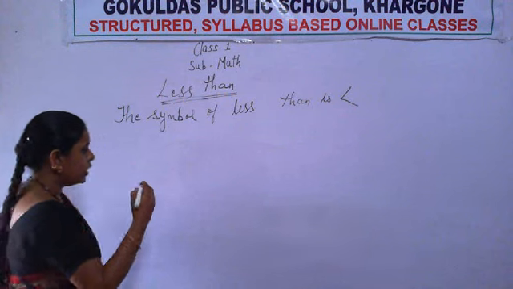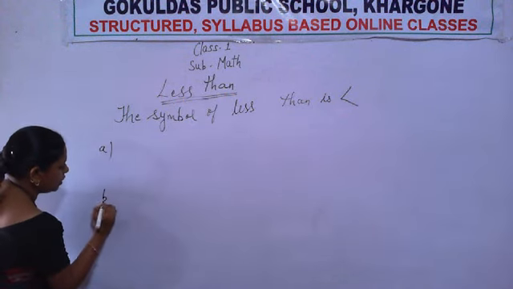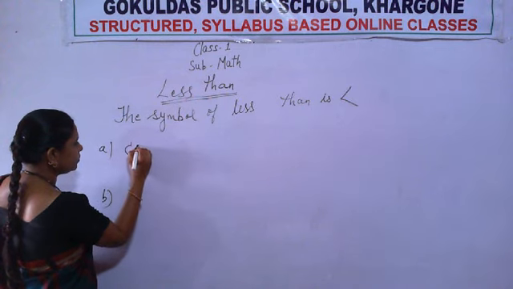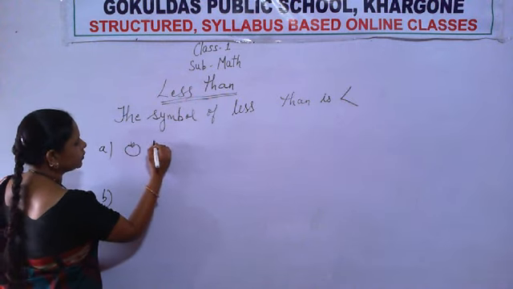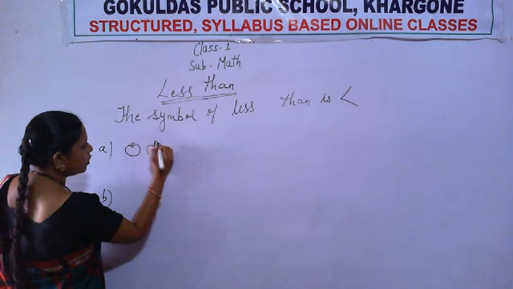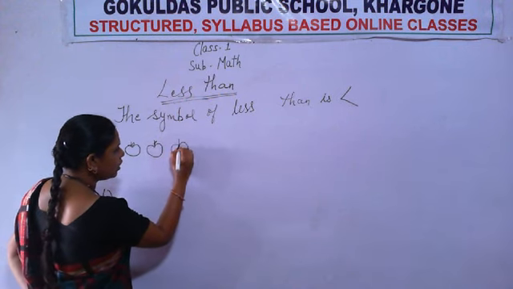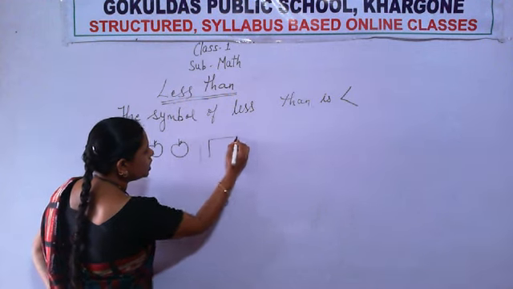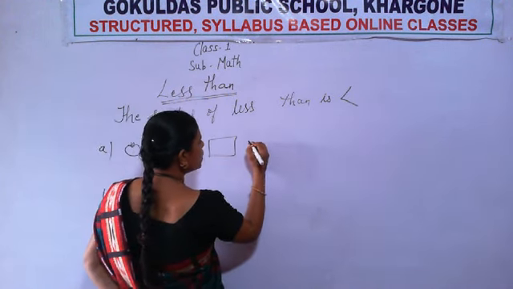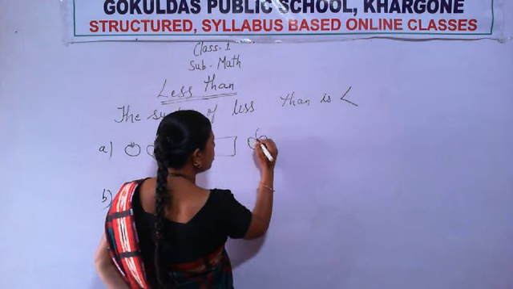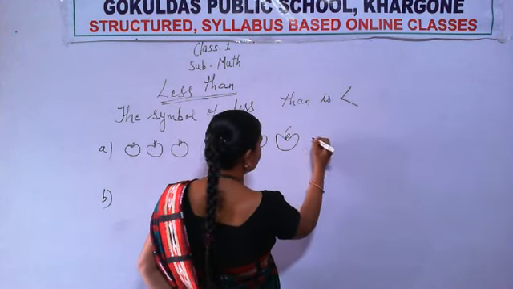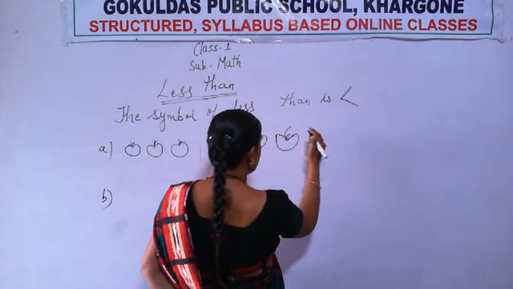Okay, let's do the exercise. What is this picture? Is this a mango? No or yes? Then is this an apple?